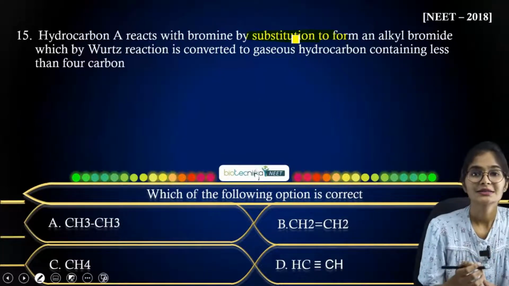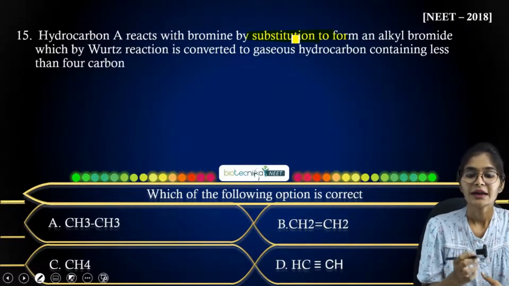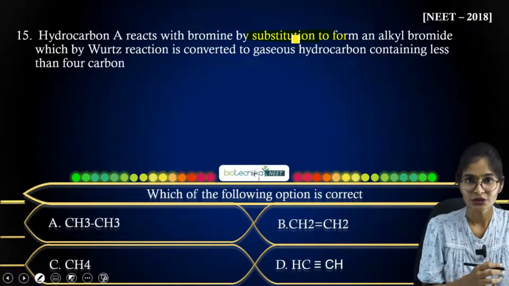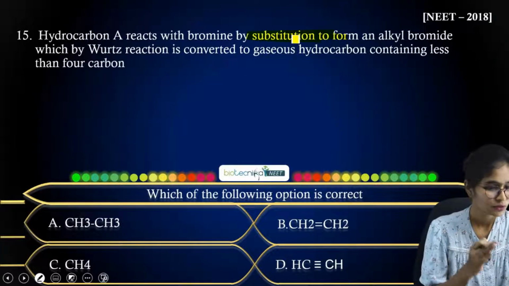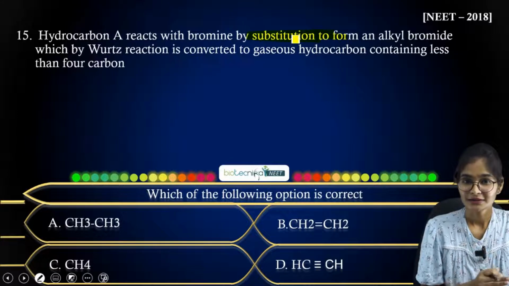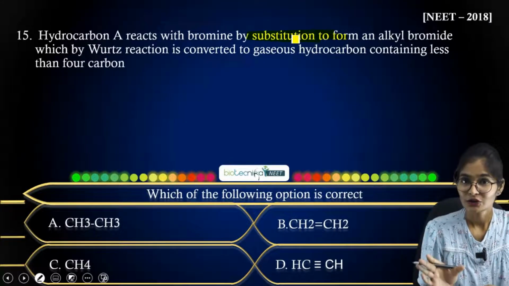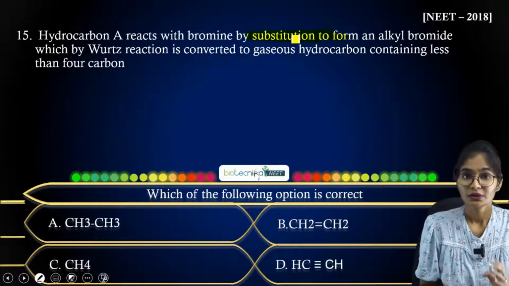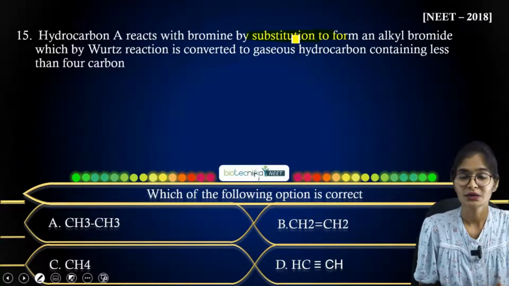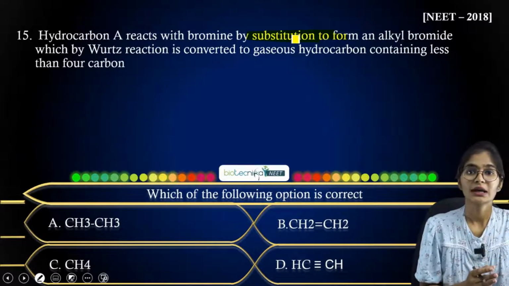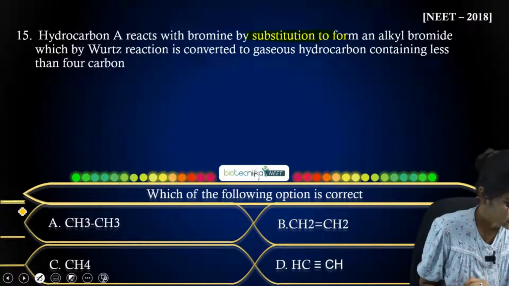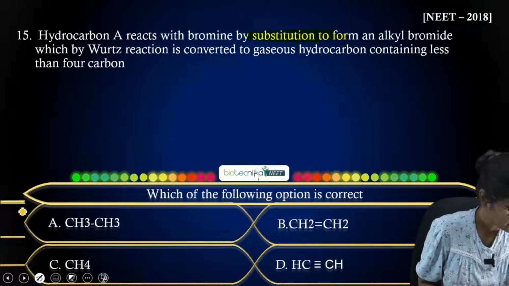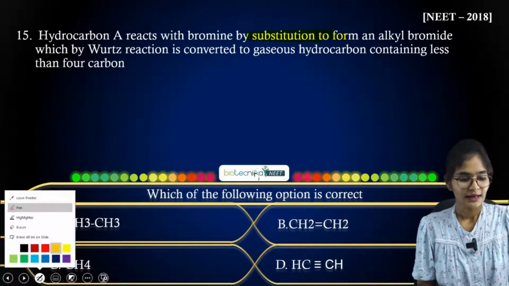Try to take CH3 or else CH4 and react accordingly with bromine to substitute. After that you will get alkyl bromide. That alkyl bromide you have to treat with Wurtz reaction, that is sodium in dry ether. Then you will get your gaseous hydrocarbon, but remember that whatever gaseous hydrocarbon you get must have less than 4 carbon atoms. Datek has answered it as option A and Vaishnavi has answered it as option B. Let us look at the answer here.